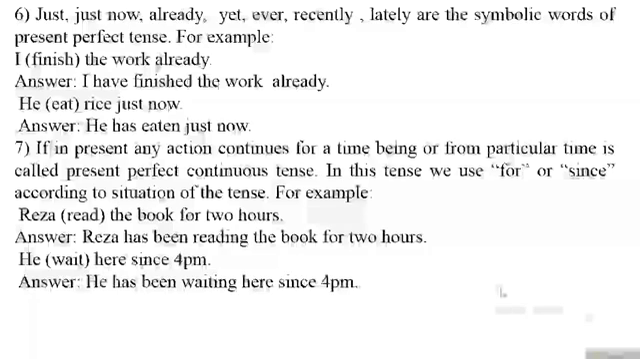Next example: He eat rice just now. Just now is also a symbolic word of present perfect tense. Answer: he has eaten. Students, here would be rice just now. I have not eaten here rice. It has been mistaken. Actually, the correct answer of the sentence would be: he has eaten rice just now.